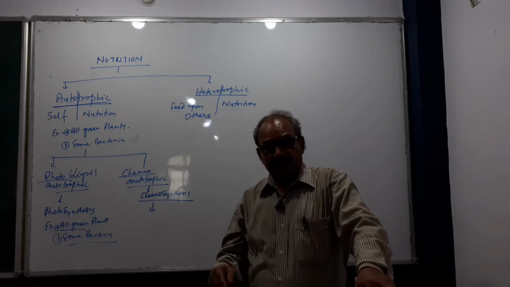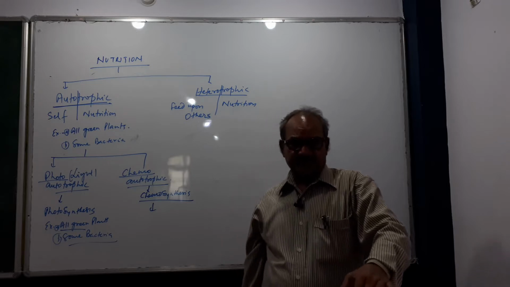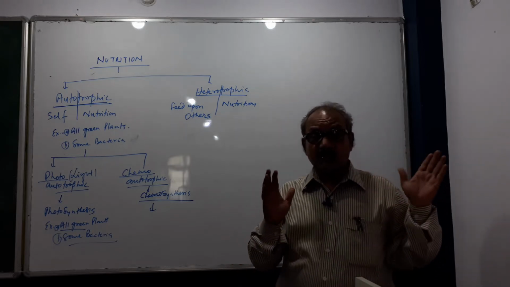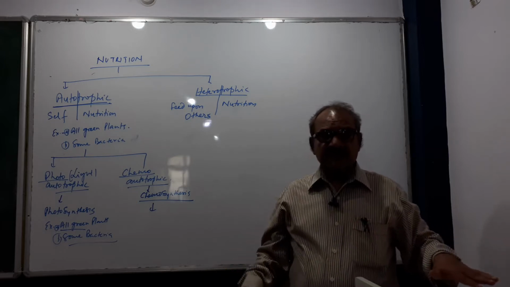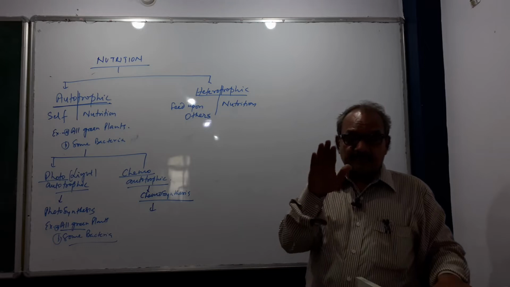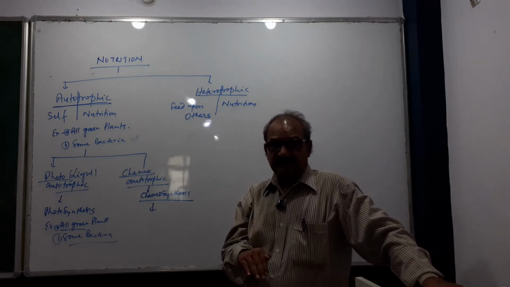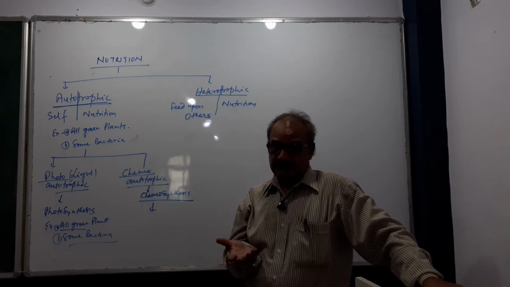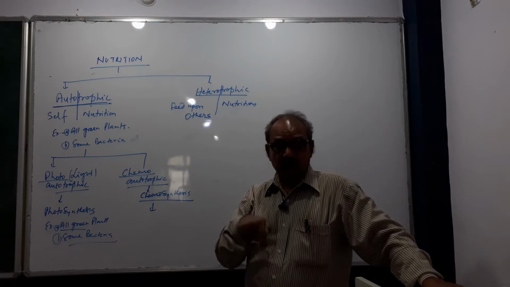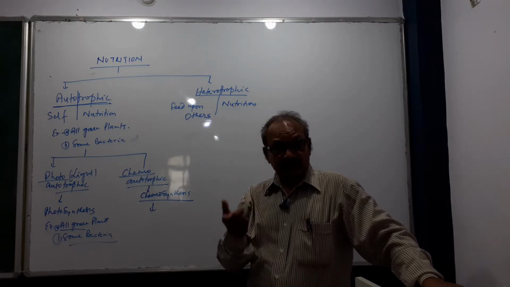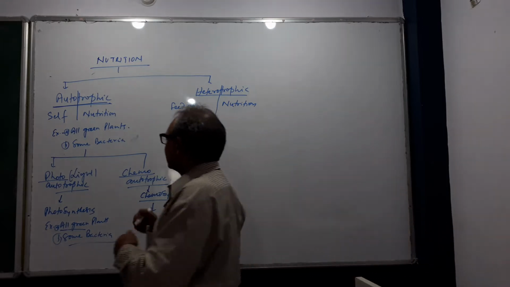You have seen there are a lot of plants present at the base of the sea where there is no light, but the plants survive. How can they survive? If they survive, they need nutrition. But there is no light, so how can they survive? Then they make their own food with the help of some chemicals.